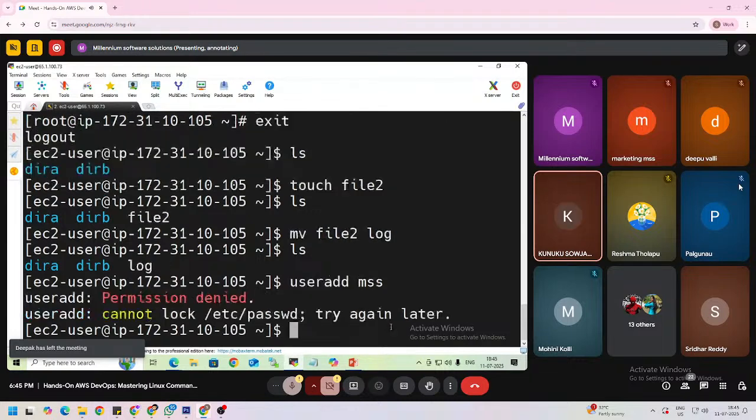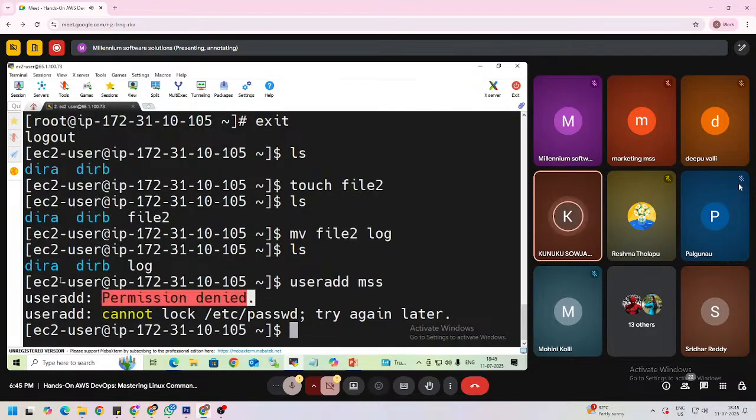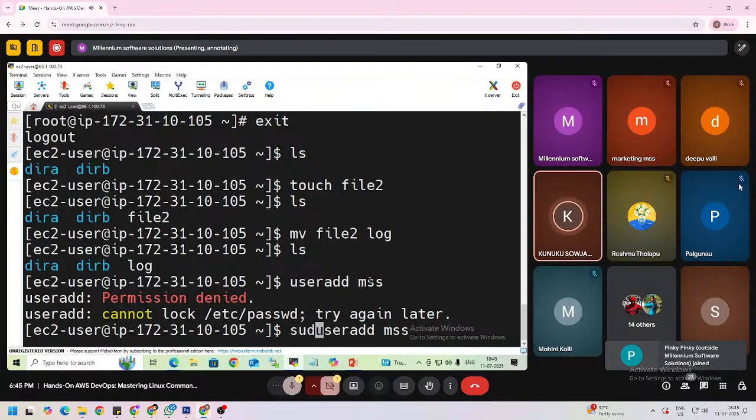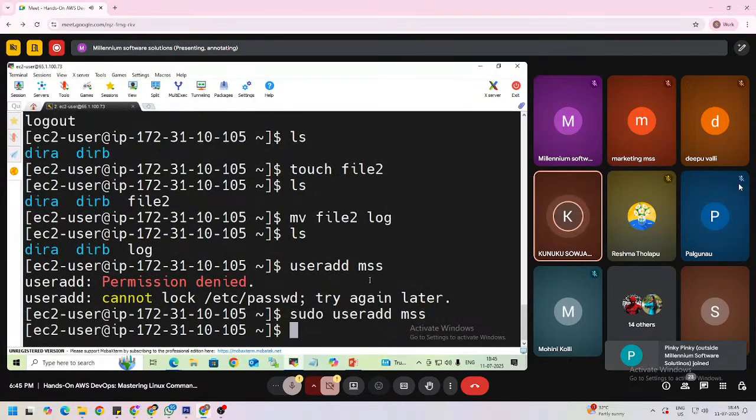Then press enter. It shows an error, that is permission denied. This EC2 user does not have permission to create the user MSS, right? For that you need to use sudo in front of the command, so sudo useradd MSS. Press enter. The user was created.